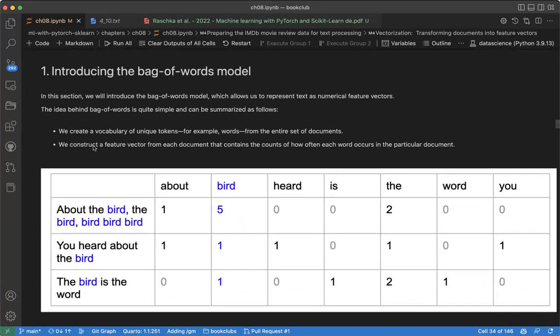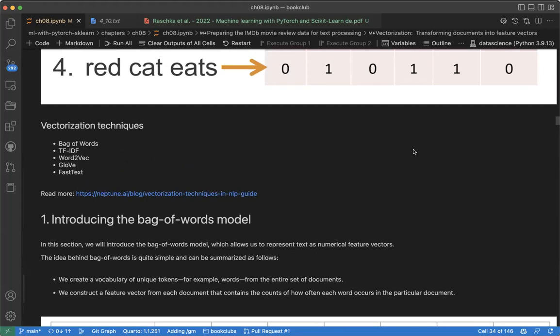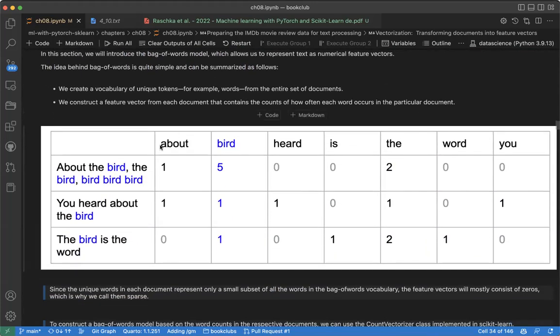For the bag of words model, the first thing we need to create is a vocabulary of unique words. For example, given these sentences 1, 2, 3, create a vocabulary of unique words. What are the unique words from these? Can you see them? They are unique. We construct a feature vector from each document that contains the count of how often each word occurs. So you can see here we construct this feature. For this document, we can see how many times "about" occurs, how many times "var" occurs. This is what we call the count feature.